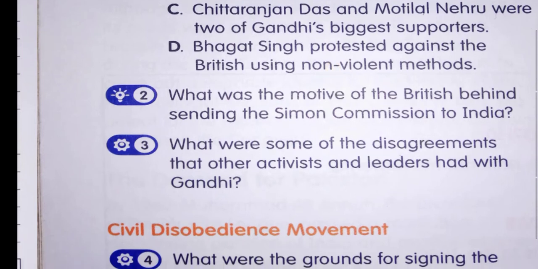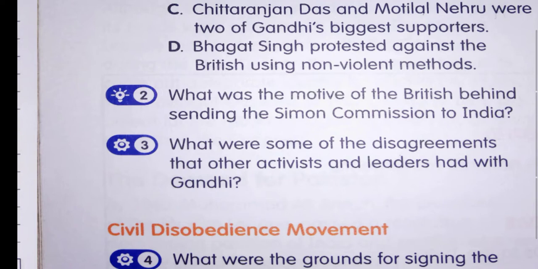What was the motive of the British behind sending the Simon Commission to India? The Simon Commission was headed by Sir John Simon, so it was known as the Simon Commission. This commission was sent to further ensure more control over Indian affairs by the British. The main motive was this.